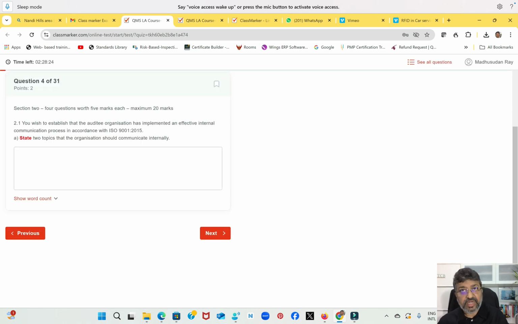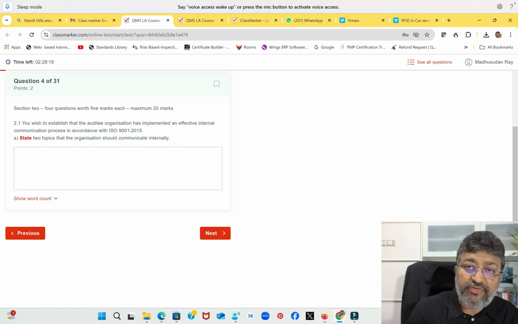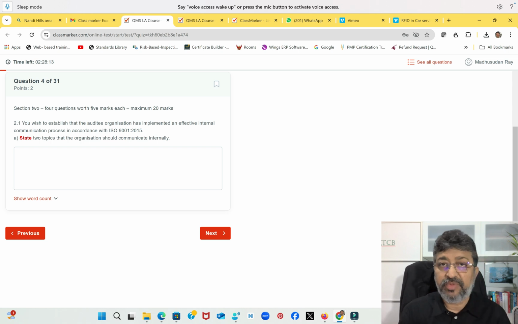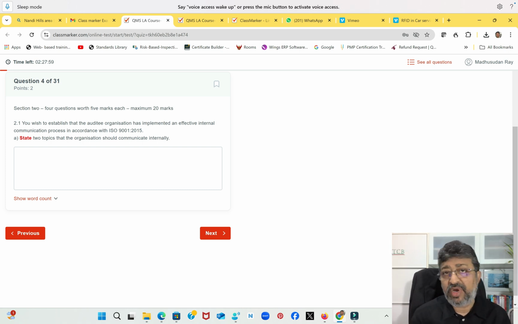Like that, you can go to the end of it, and then there will be a prompt whether you want to submit the answers. Otherwise, after 2 hours 30 minutes, it will be automatically submitted, and you will get a prompt that you scored 0 or 20, 15, whatever marks are there from the automatic markings generated in the system. The rest of the questions will be marked by a physical marker, and then you will get your certificate in your email address. That's how simple it is.